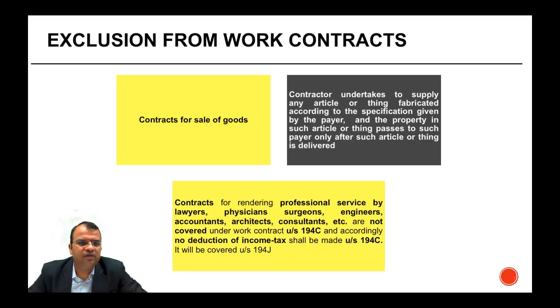What all is excluded from works contract? A contract for sale of goods. On sale of goods, generally there is no TDS, where the contractor undertakes to supply any article or thing fabricated according to the specification given by the payer, and the property in such article or thing passes to such payer only after such article or thing is delivered. Right? So if a person manufactures something, but the property passes only after delivery, that's something which is not included in works contract. Contract for rendering professional services by lawyers, physicians, surgeons, engineers, accountant, architect, consultant, etc. They are not covered under 194C because they are covered under section 194J.